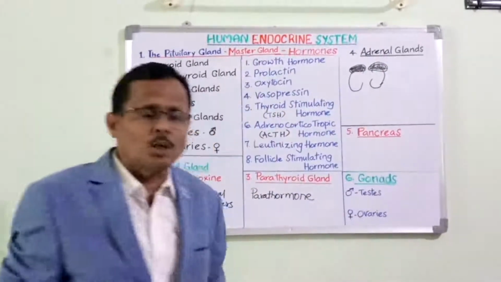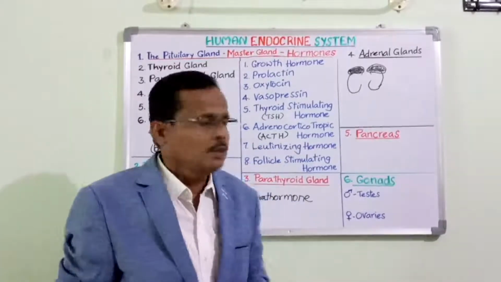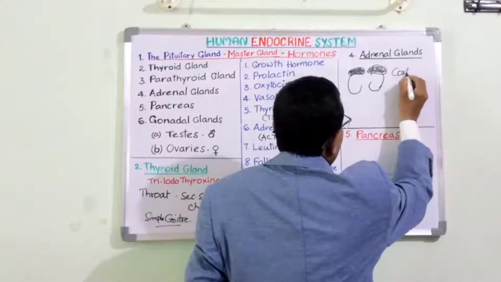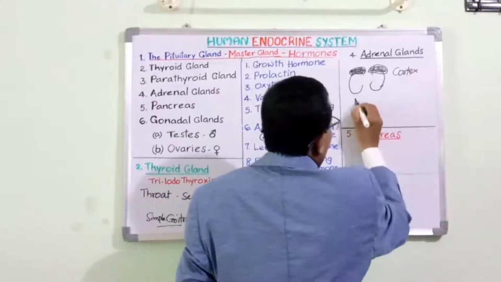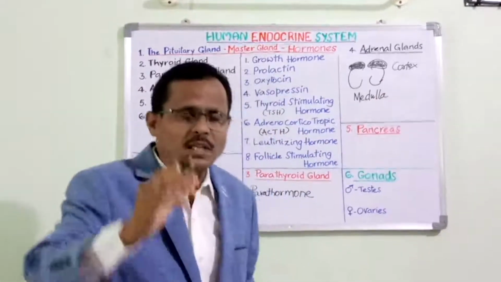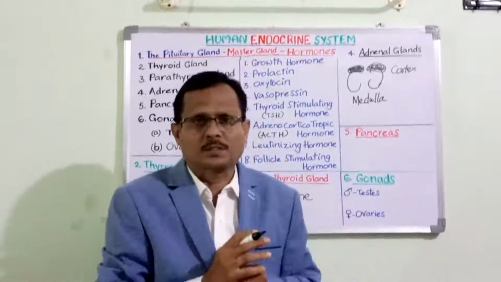These adrenal glands are present one pair in number, just like caps over the kidneys. These have two regions, the adrenal cortex and adrenal medulla, the two zones of the adrenal glands.